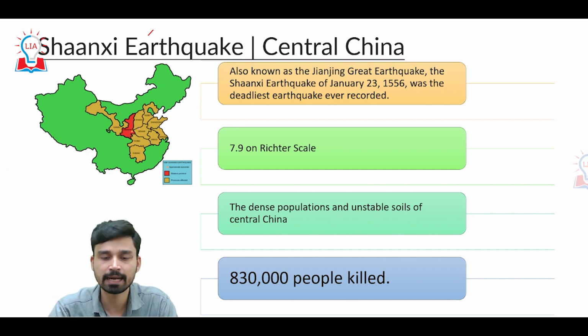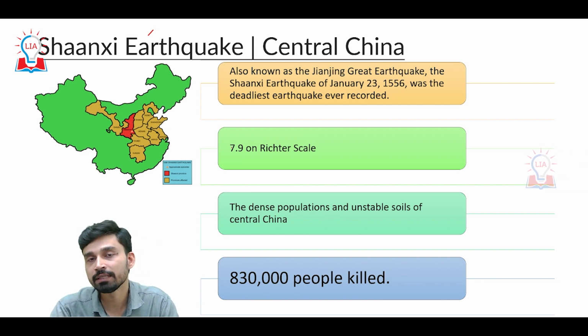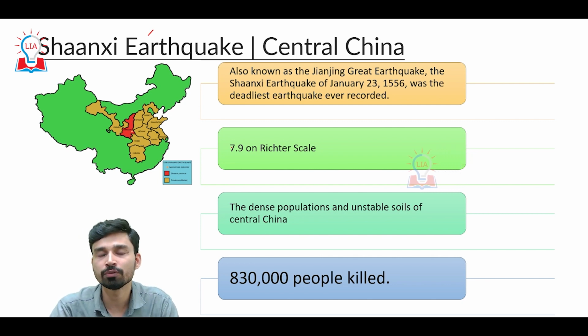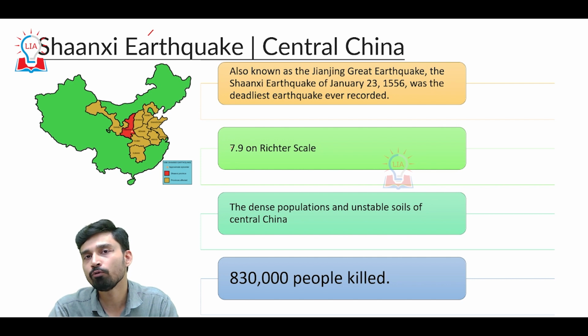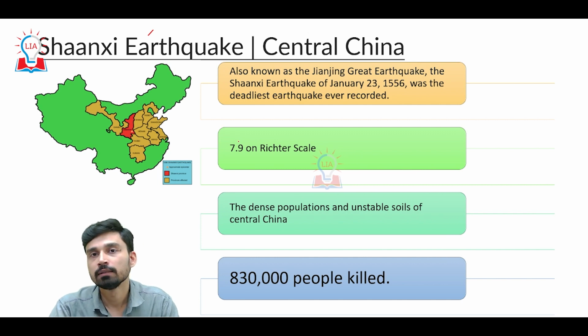However, what we have to understand here is that the earthquake was not very high in magnitude. In the present time, the value of this earthquake on the Richter scale was merely 7.9. If you compare this with the earthquake that caused the tsunami in 2004, that was almost 9.4, 9.5 magnitude. So compared to that, this earthquake was a mild one. However, the disaster and the casualties this earthquake caused were very high.